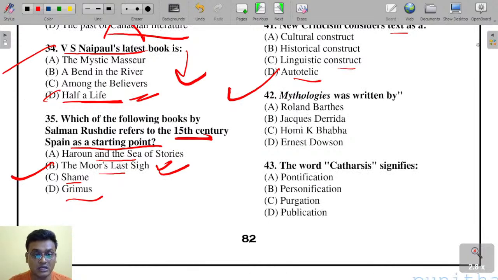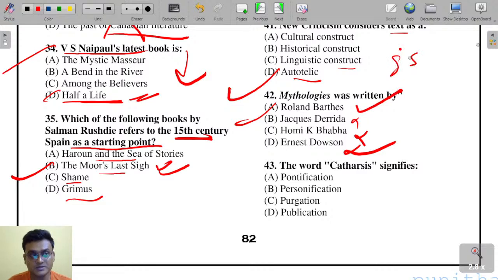Mythologies is a work by Roland Barthes, Jacques Derrida, Homi K. Bhabha, or Ernest. Here Roland Barthes is the answer. Now who were the postcolonial literature trio? Said, Spivak, Bhabha. Mythologies is a work by Roland Barthes. Autotelic, 41D. Now tell me question 42: Mythologies was written by Roland Barthes.